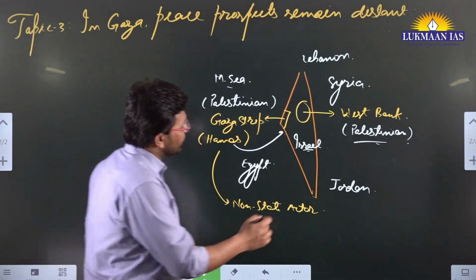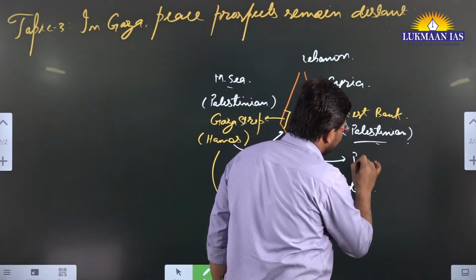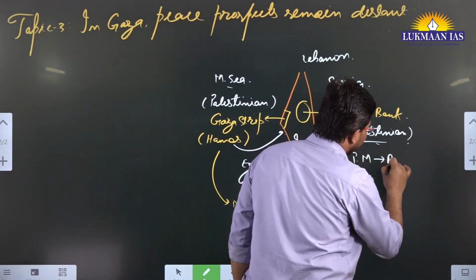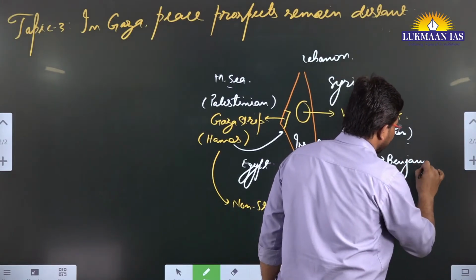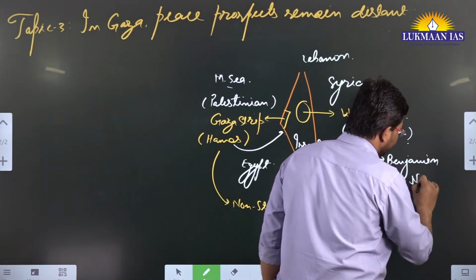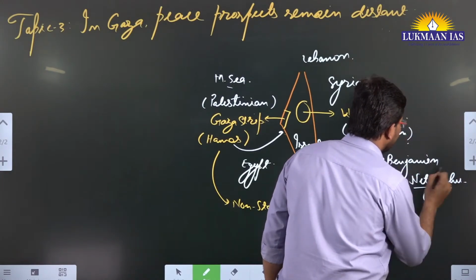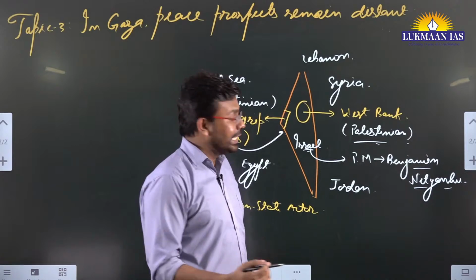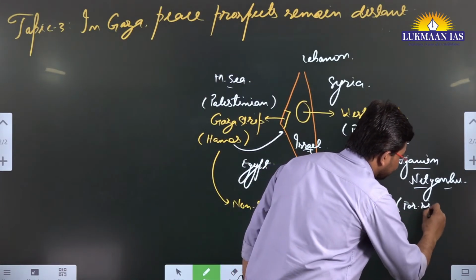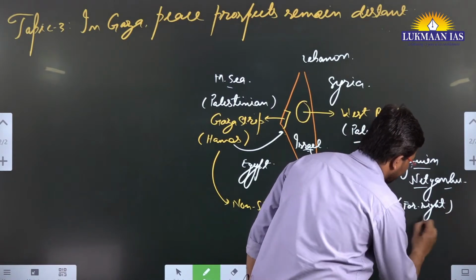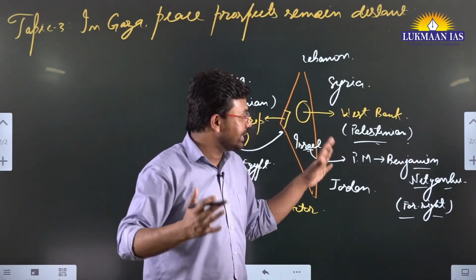Because in Israel there is a prime minister, Mr. Benjamin Netanyahu, who is the leader in Israel, and he is being supported by far-right people, those who have extremist ideology in Israel, and he is in power.